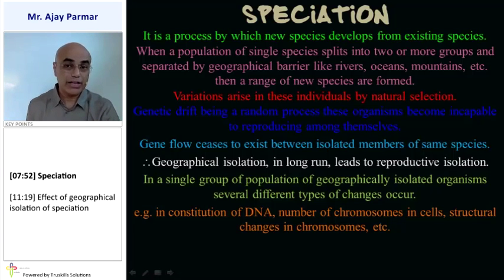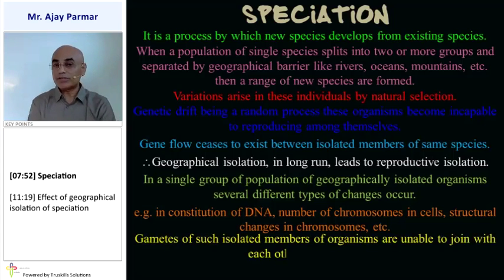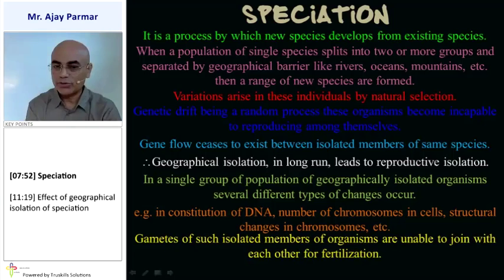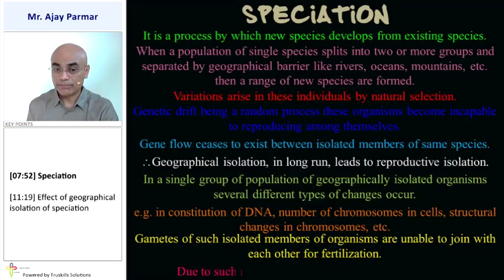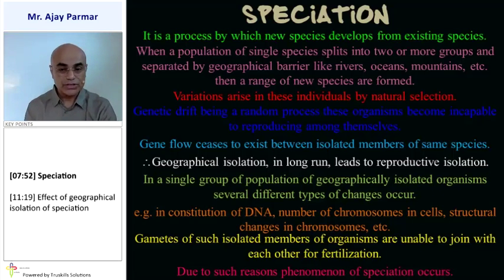That type of change can take place during the process of speciation. The gametes of these isolated members are unable to join with each other for fertilization. Even if they try to, the process of reproduction will not take place. Due to such reasons, the phenomenon of speciation occurs.